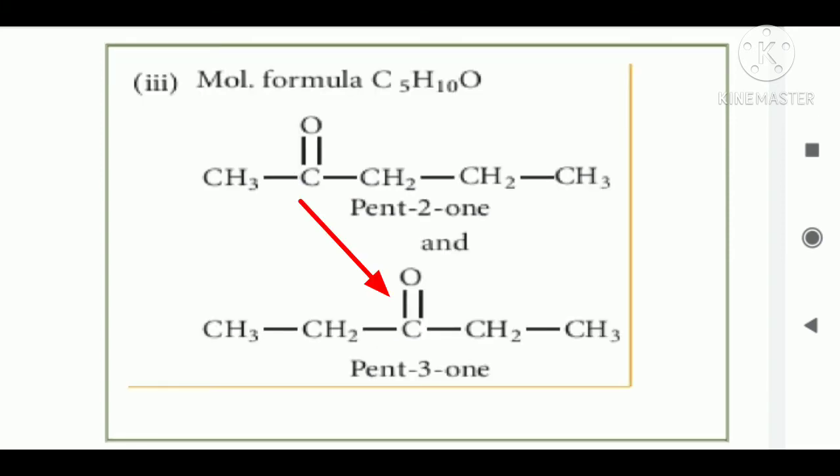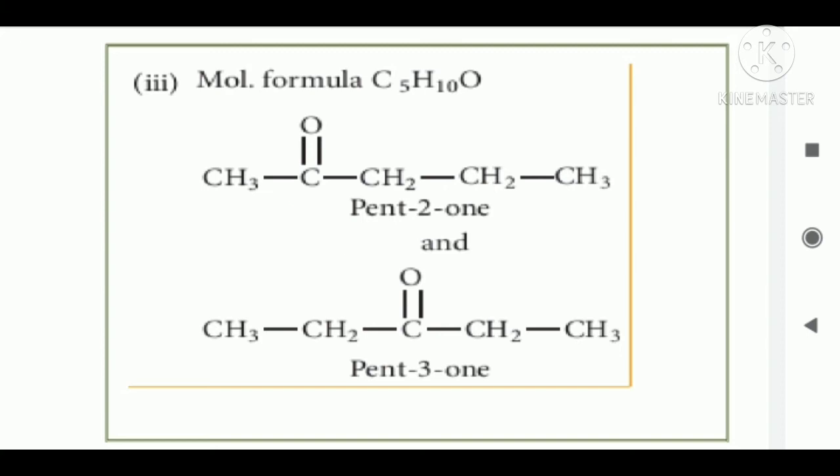Then another example of positional isomer. Both have the same molecular formula C5H10O. The first one has the ketone group attached to the second position. The second has the ketone group attached to the third position, so pentan-2-one and pentan-3-one have the same molecular formula but only the position changes.